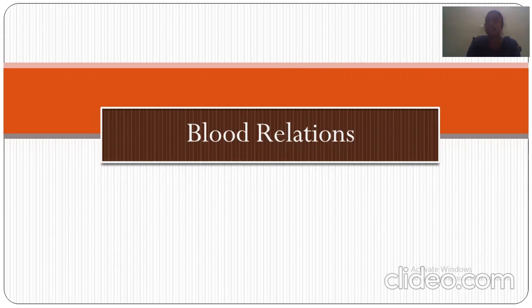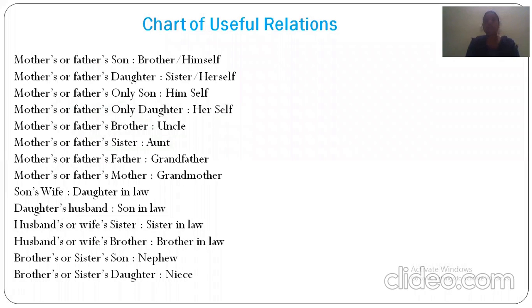Here mainly three kinds of problems are possible. I'm going to discuss them in three parts: narrative type, equation type and puzzles type. In all types of competitive examinations, they are going to give you blood relations. Before looking at the problems, I would like to introduce the various kinds of blood relations that we will have. Generally we know all these kinds of blood relations. Let us have a look at them as a basics.